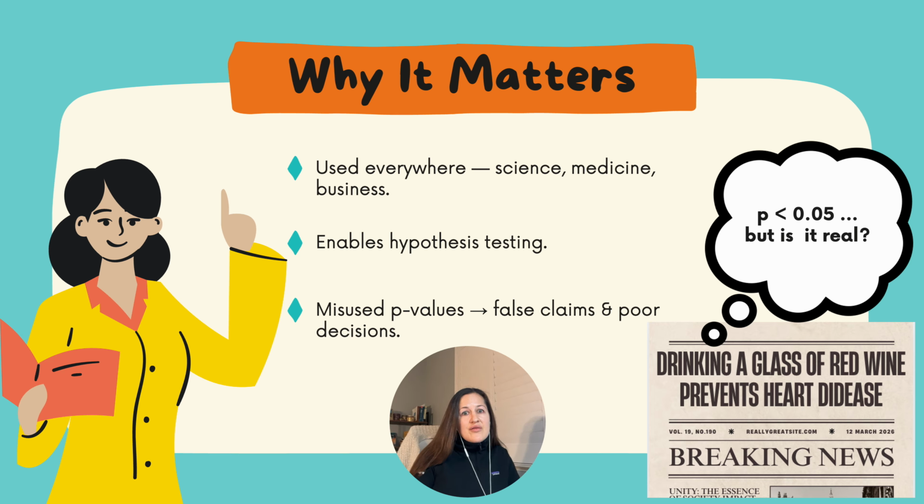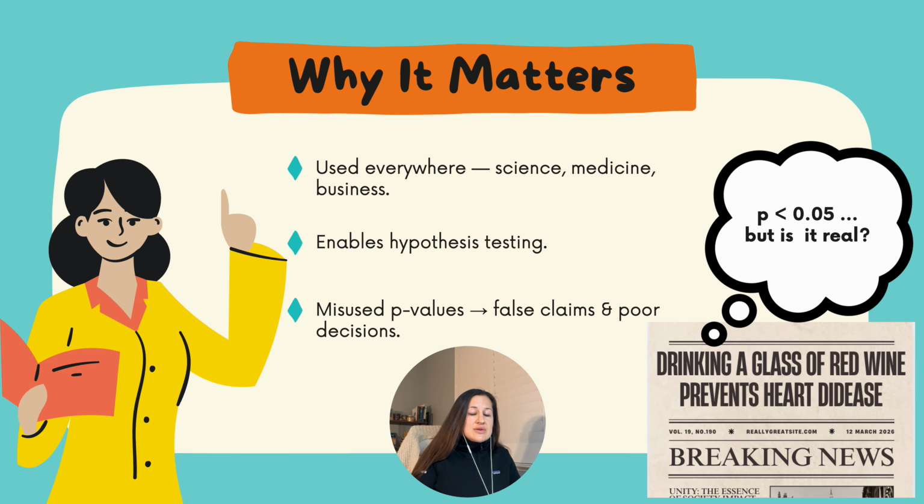Think of a headline such as you see in the corner: "Drinking a glass of red wine prevents heart disease." That study might have found that P is less than 0.05 and called it significant. But does that actually mean that red wine prevents heart disease? Not necessarily. Maybe the study had a small sample size, or maybe wine drinkers were just healthier in other ways. The p-value alone cannot tell us that. It only says that the data would be rare if there were no effect at all.